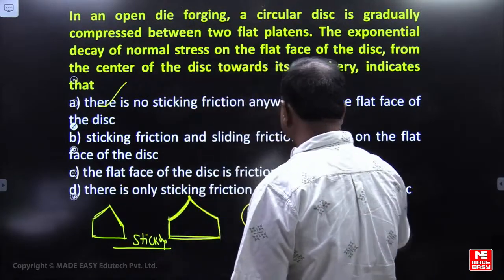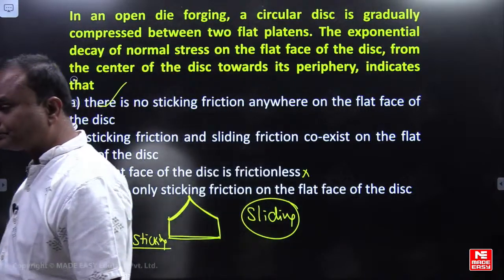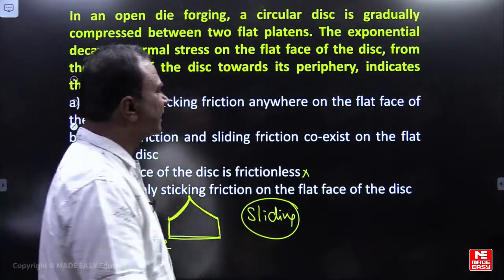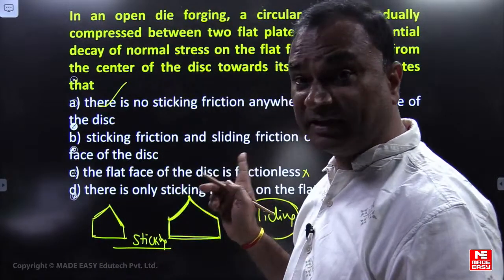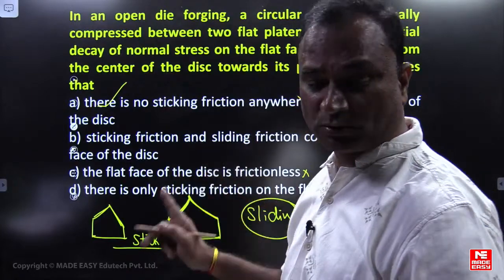The flat face of the die is frictionless. No, it is not possible. What is option A? Yes, there will be no sticking, only sliding will be there. This type of theory question will confuse you. Please read the question carefully and then answer.